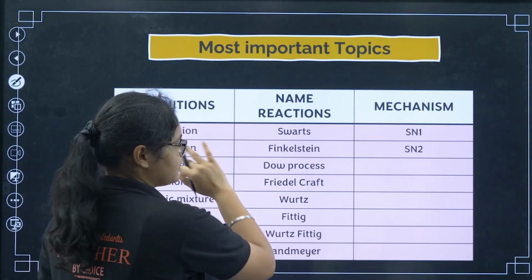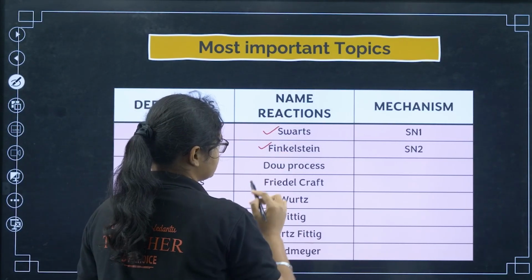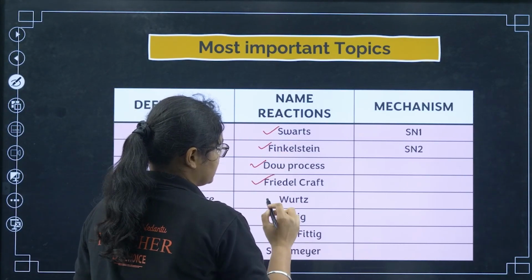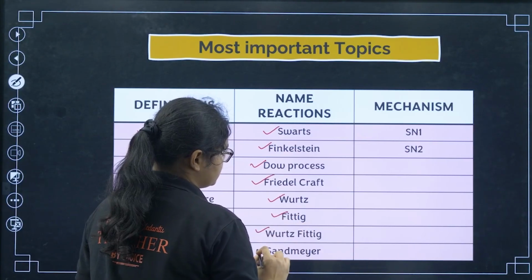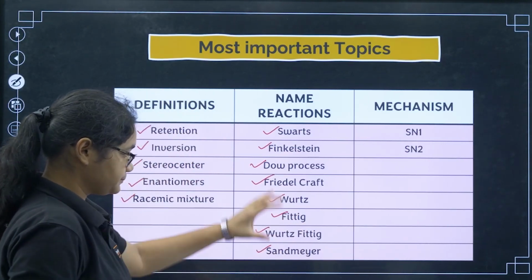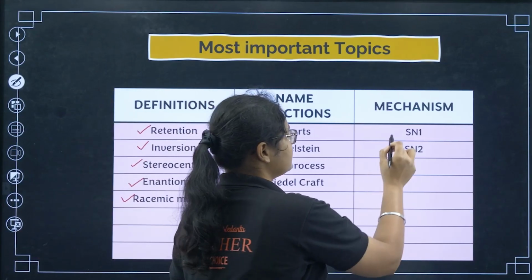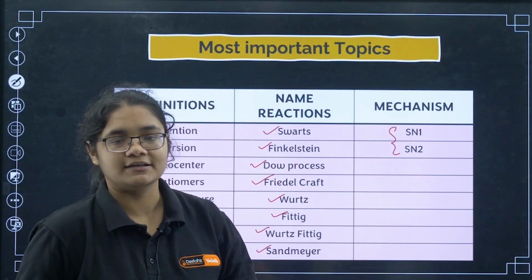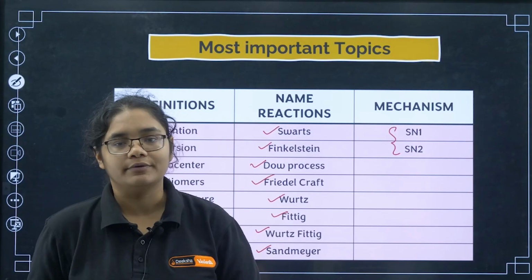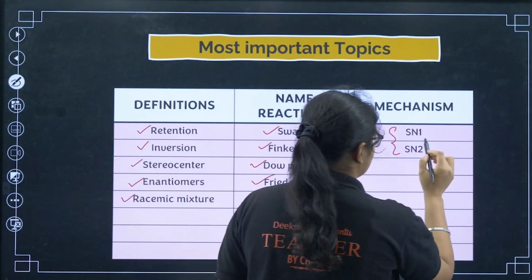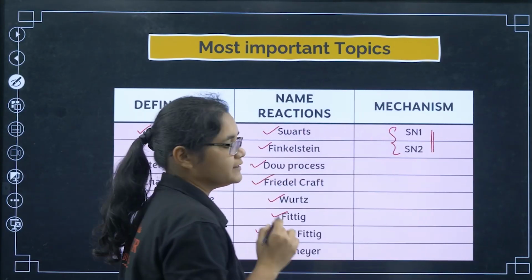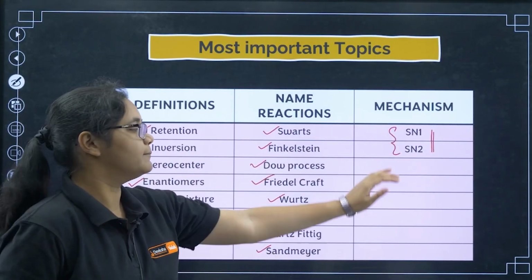I have given some questions: Wurtz reaction, Finkelstein reaction, Dow's process, Friedel-Crafts, Fittig reaction, Wurtz-Fittig and Sandmeyer reaction. All these name reactions you must prepare. Next, mechanisms: SN1 and SN2, you should know how to write both mechanisms, with examples. Differences are important here.